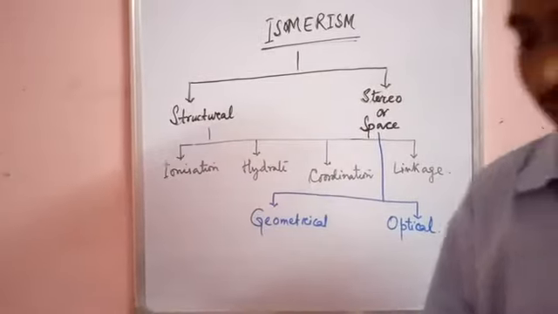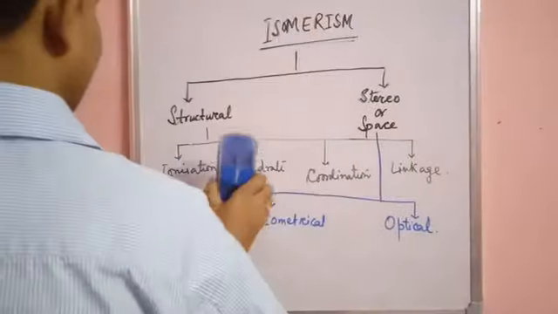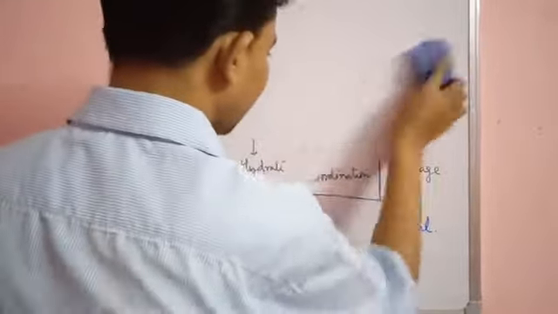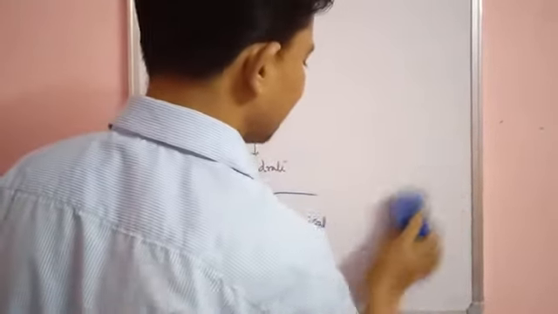So the first one is ionization isomerism. Let's see what ionization isomerism is. Now see, my dear students, very carefully. Please notice it.